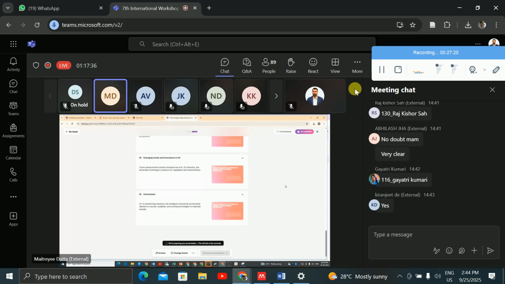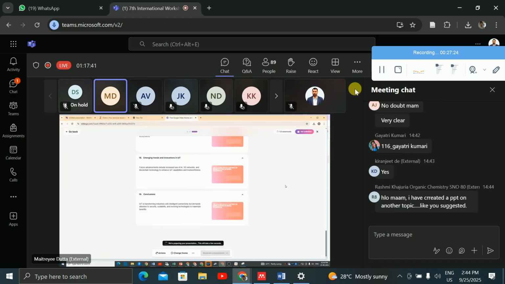So after generating, as with Gamma, here also you can download it and take it back to your PPT and edit whatever you want. So that is actually Slides Go, right?